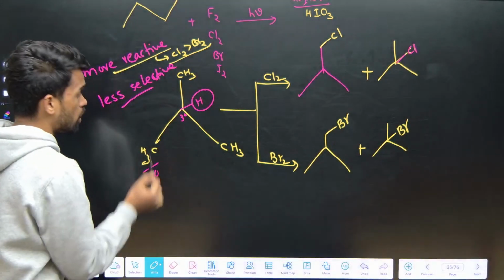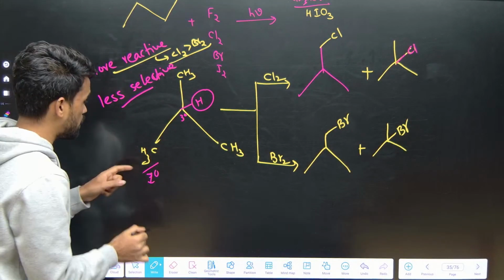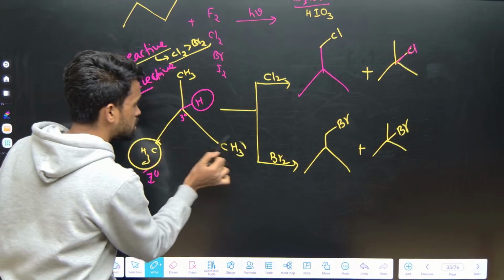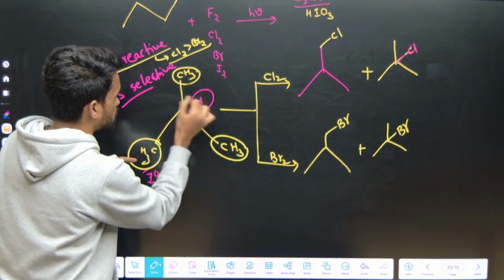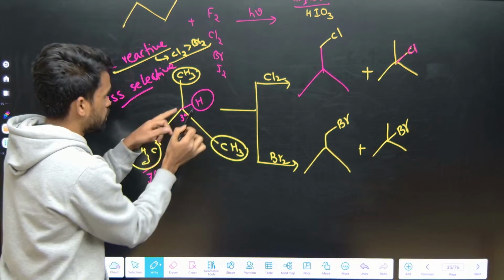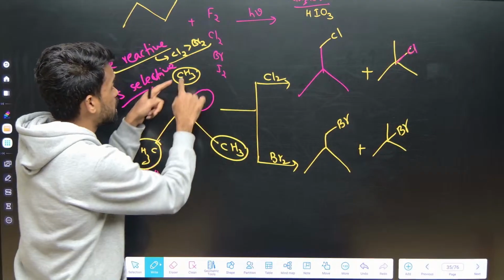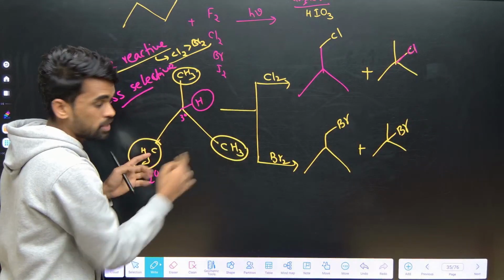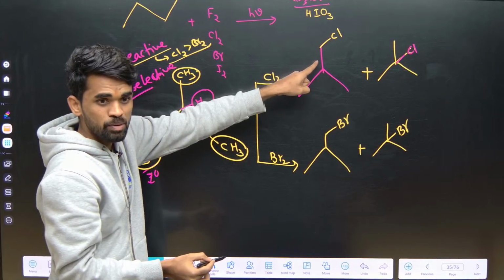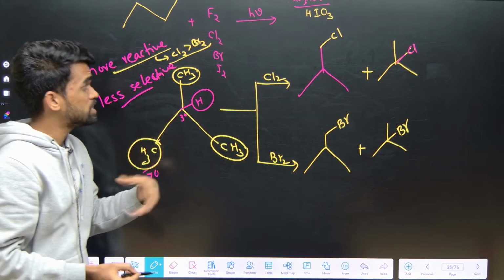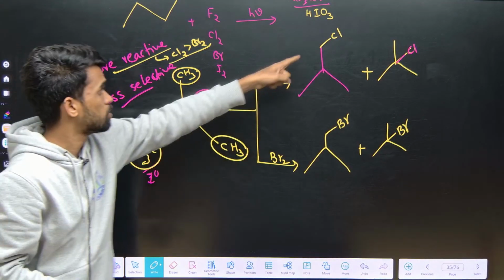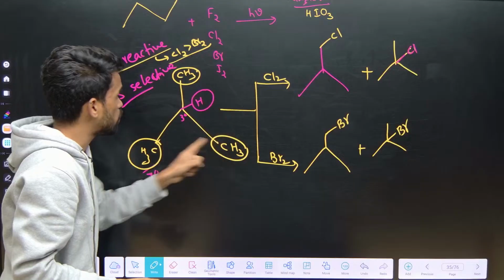See, how many reactive sites are there for primary centers? See, this can be primary center, this is also one. See, these three are same type or not? So how many reactive sites are there? 3. I mean the center one is also a reactive site, but same type of reactive sites are how many? 3. So at these 3 sites chlorine can react and generate this type of product. So which is the major product when chlorination is taking place? Terminal side, because that same type of hydrogens are more.